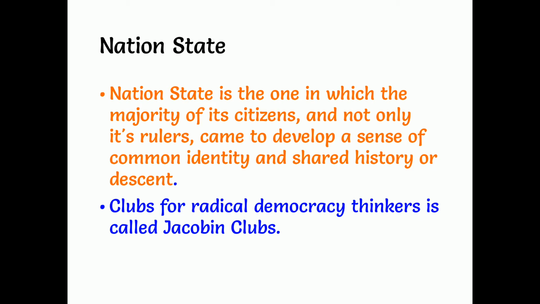I already said what a nation state is, and in the previous lesson we discussed Jacobin clubs. So what are these Jacobin clubs? Jacobin clubs were clubs for radical thinkers, radical democratic thinkers. They would discuss the problems people were facing in society and what things should be taken into consideration. That was discussed in these clubs, and these are called Jacobin clubs.